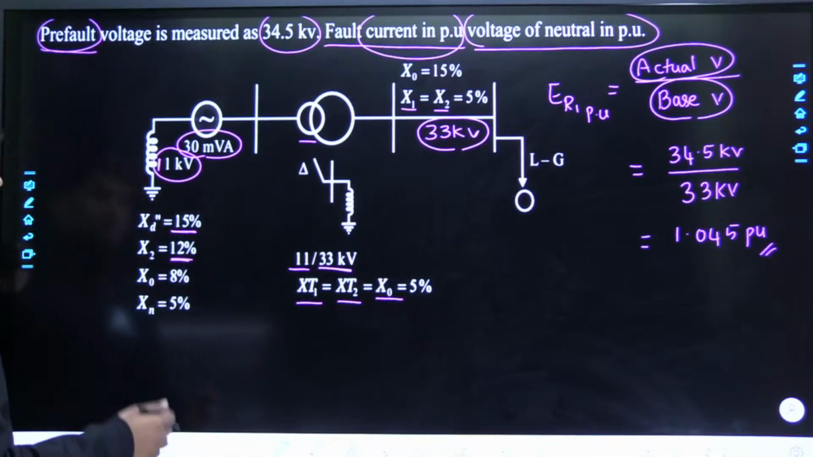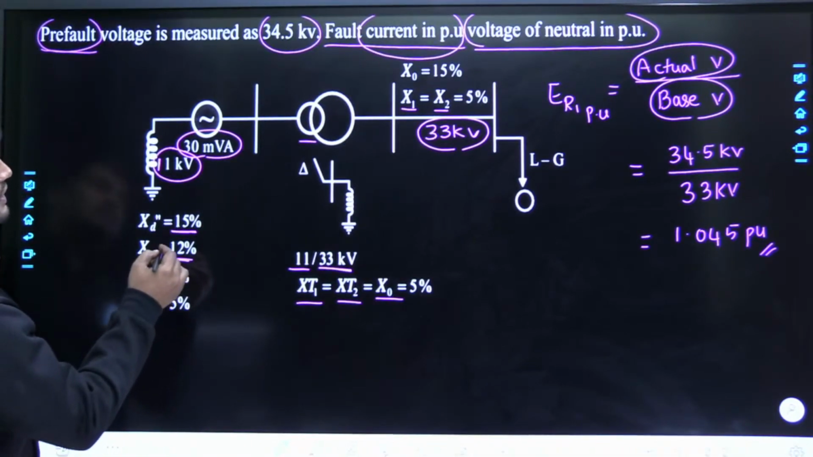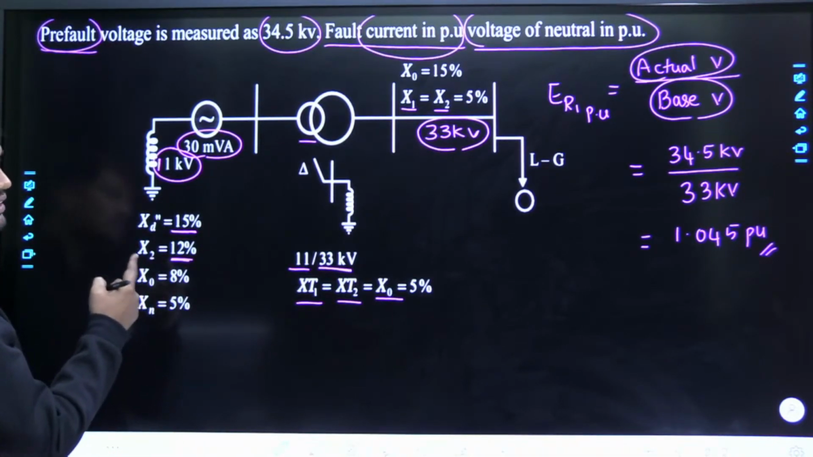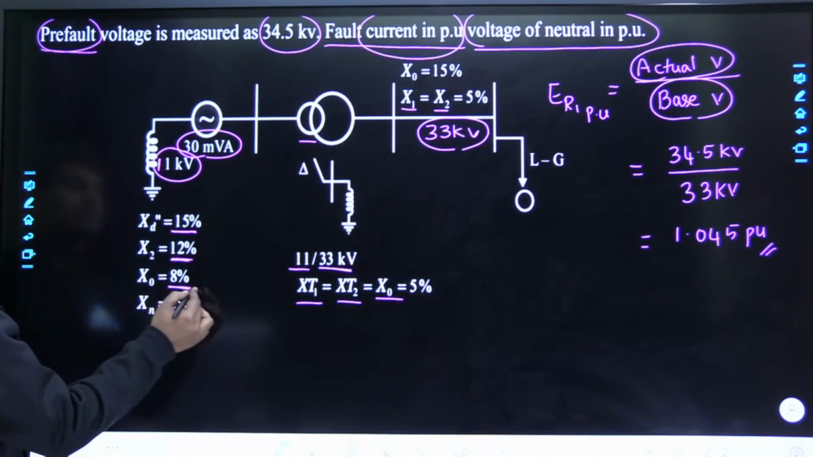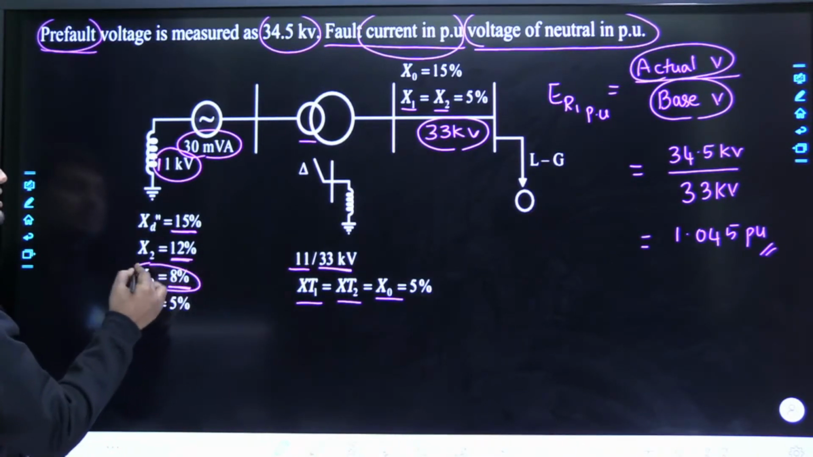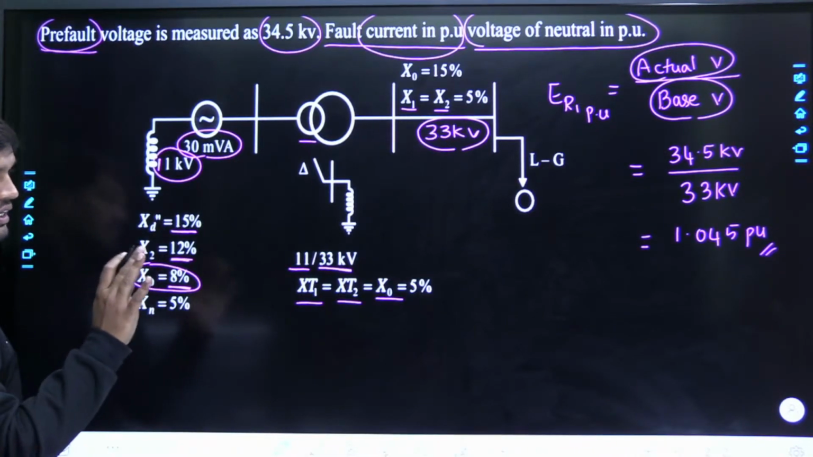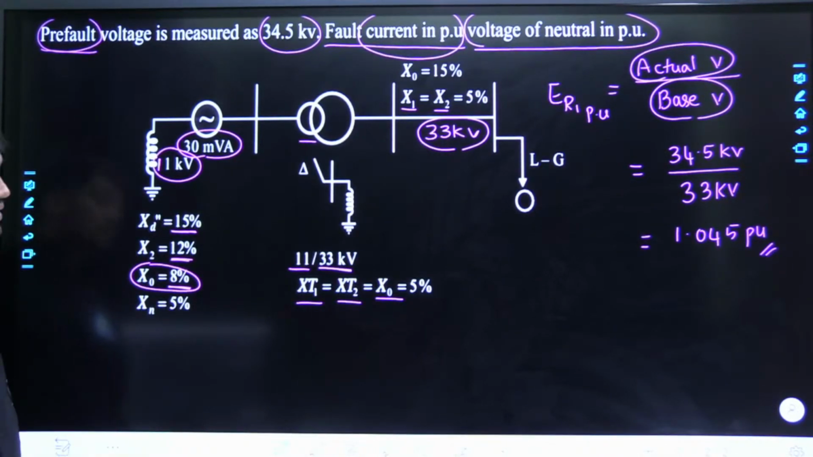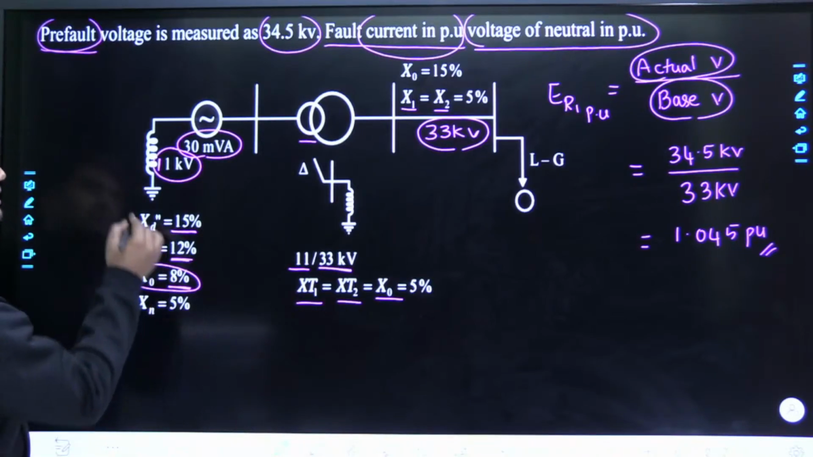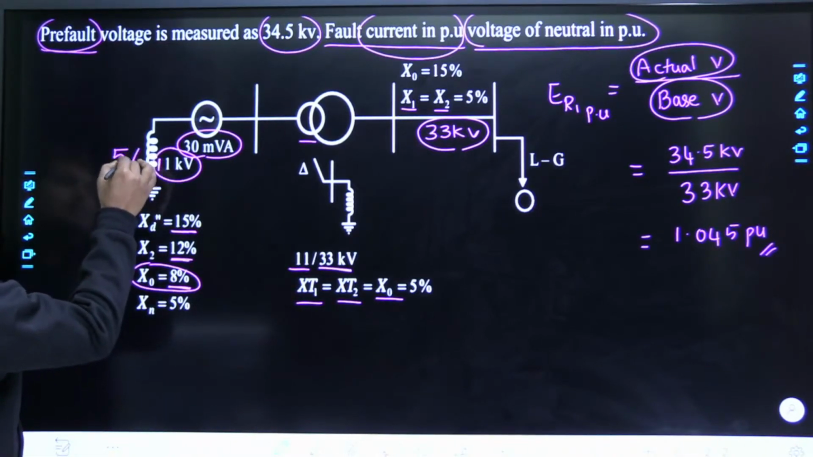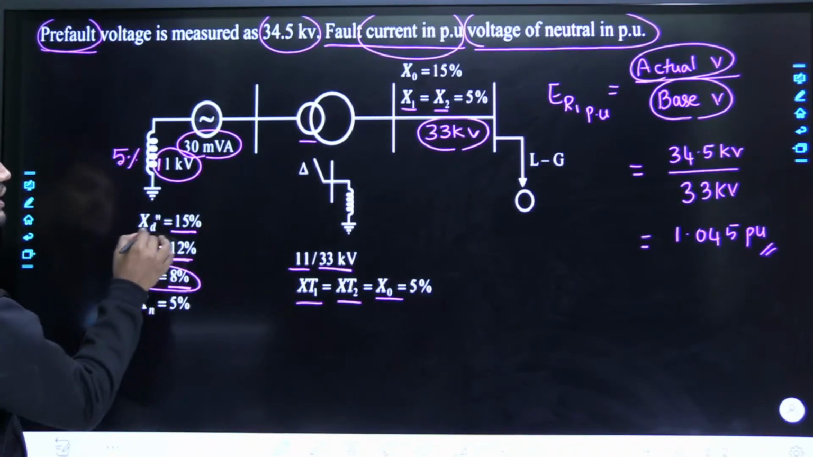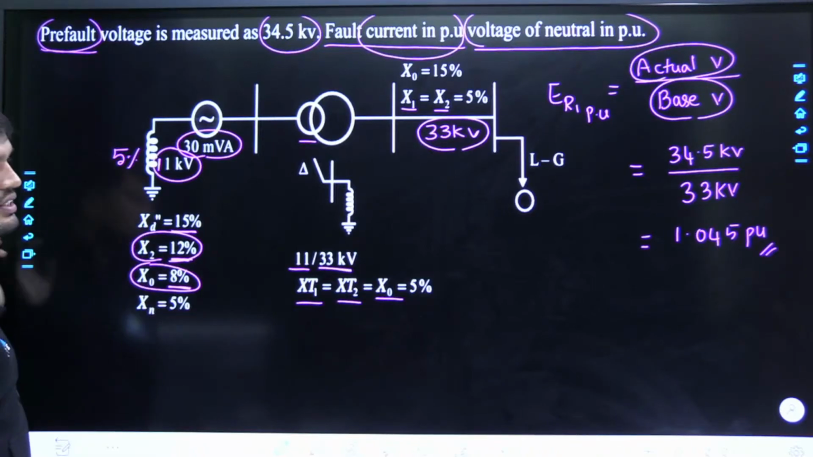But now you have a question, sir: in case of synchronous generator, you said positive sequence and negative sequence are equal, and zero sequence is less than positive and negative sequence. No doubt that zero sequence is right now 8%, which is less than positive and negative sequence reactance. This is perfect, okay. Now the question is, the reactance in the grounding is given as 5%, but why is negative sequence reactance less than positive sequence reactance?